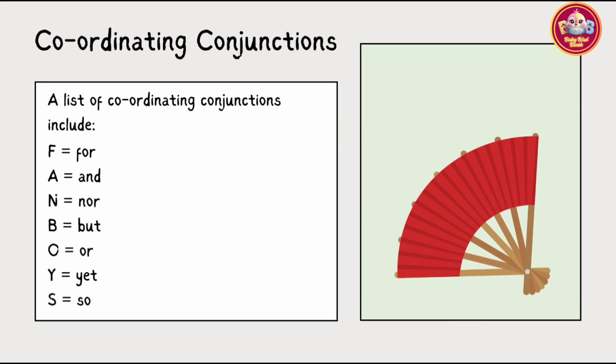Coordinating conjunctions. The list of coordinating conjunctions is FANBOYS: F is for, A is and, N is nor, B is but, O is or, Y is yet, S is so.